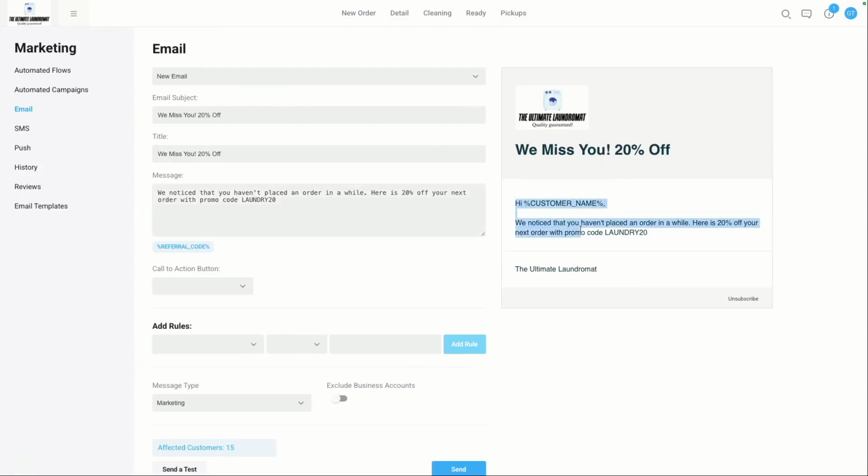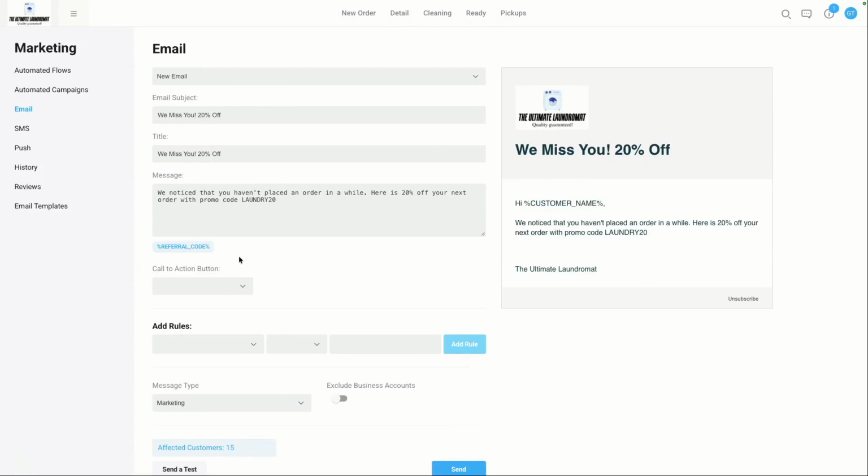As you can see on the right, remember you have a preview. So it's already going to include hi and the name of that customer. It's just going to pull the customer's name automatically. So what I'm trying to say is you don't need to type hi and the name, it's already doing that for you. You can just think of what is the actual content of this email? What do I want that to look like?